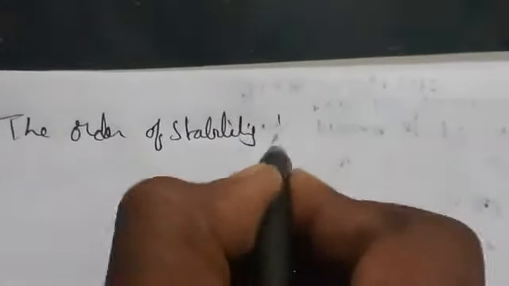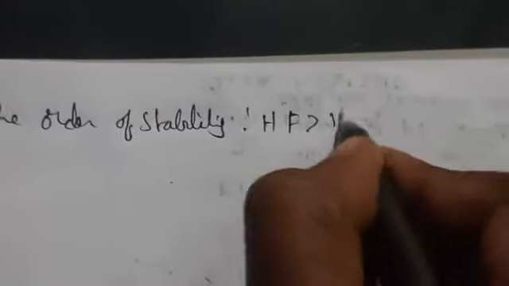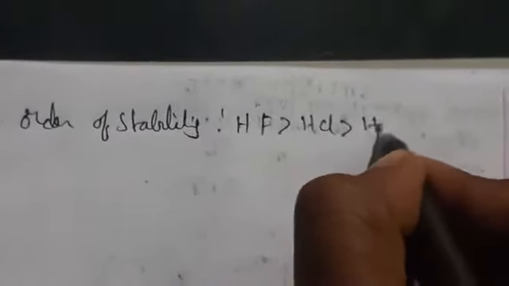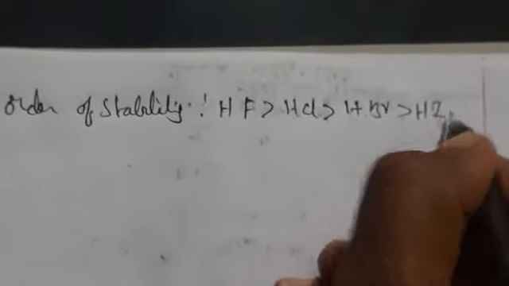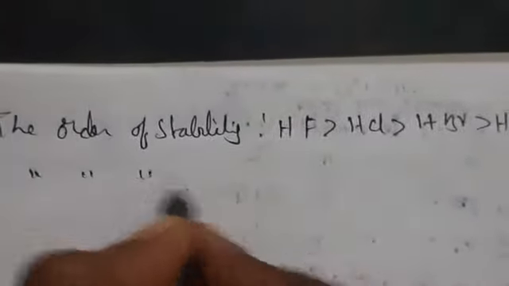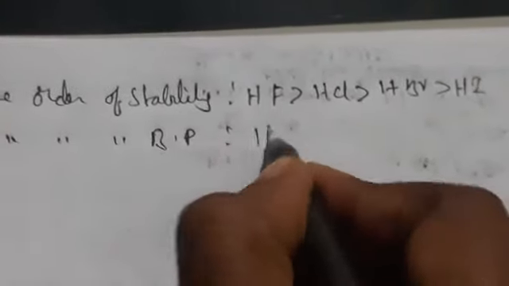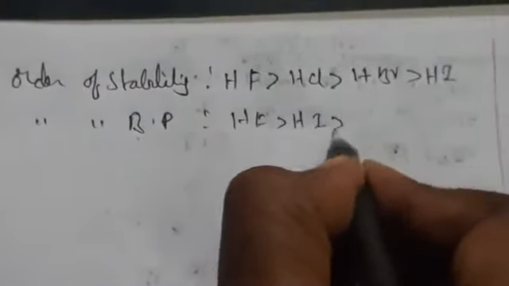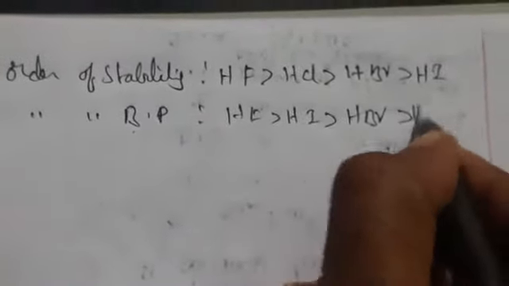The order of stability towards hydrogen will be HF greater than HCl greater than HBr greater than HI. The order of boiling point will be HF, HI, HBr, then HCl.